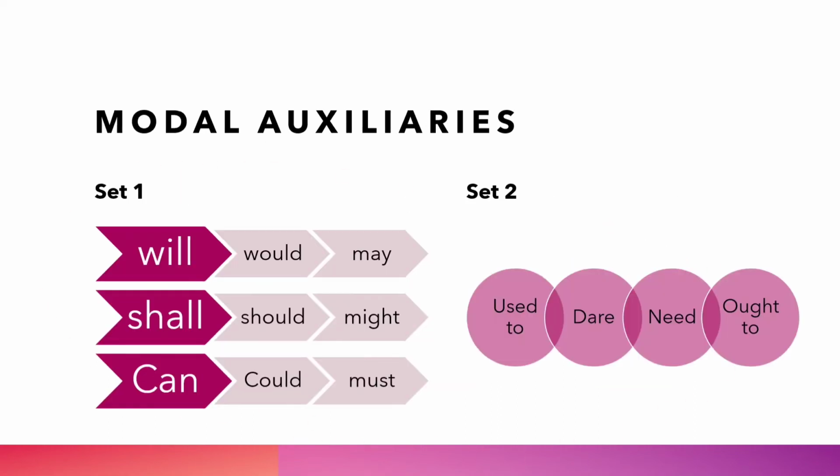We have got some more. We can call them modal auxiliaries, in which there are two sets. You can see here will, would, shall, should, can, could, may, might, must. These are all called modal auxiliaries. There are some more in set 2, which are used to, dare, need, ought to. So all these verbs are modal auxiliaries. So now we've got some understanding about the verb. Now let us understand more about it.